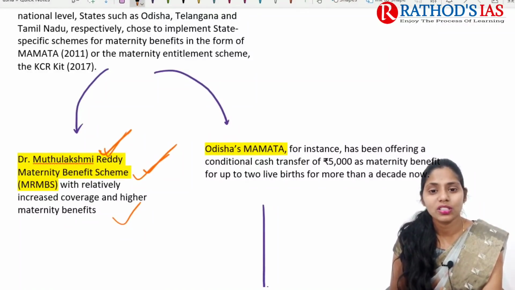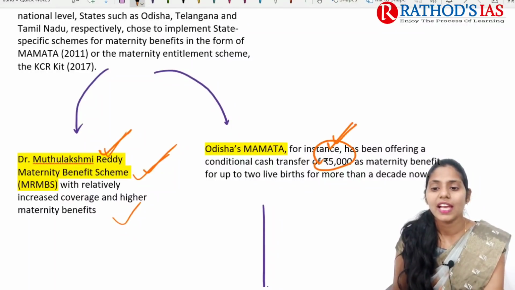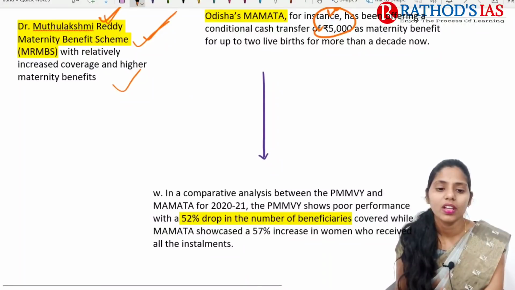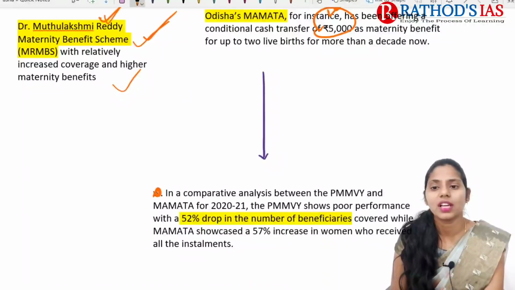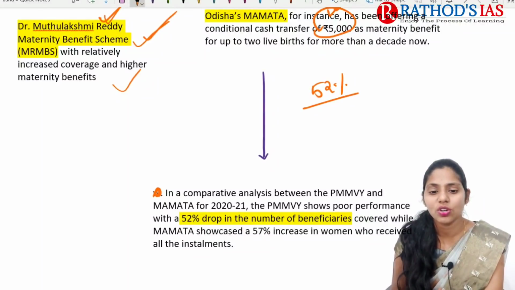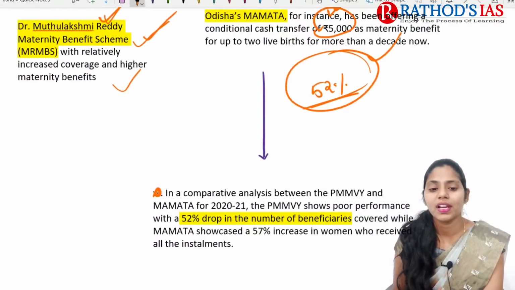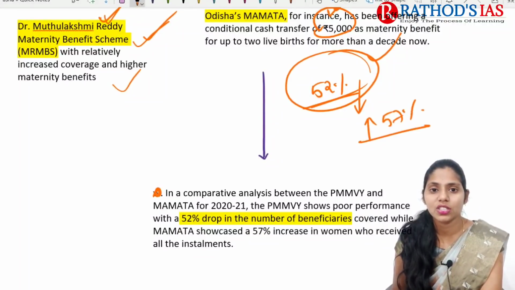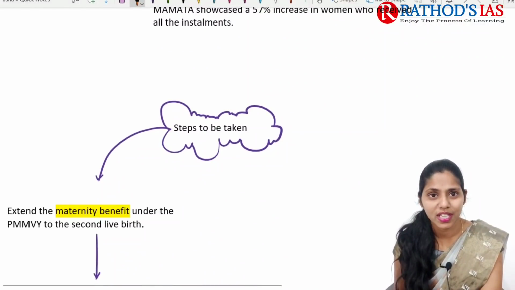And even if you are talking about Odisha's Mamata scheme, it is mainly offering a conditional cash transfer of rupees 5,000 as maternity benefit. It is given for 2 live births. In a comparative analysis between the Pradhan Mantri Matru Vandana Yojana and the Mamata scheme for 2020-21, the Pradhan Mantri Matru Vandana Yojana has a poor performance, and we are also seeing a 52% drop in the number of beneficiaries covered. For the Mamata scheme, there is a 57% increase in the women who receive installments of money under this scheme.